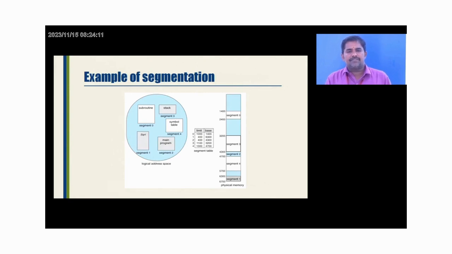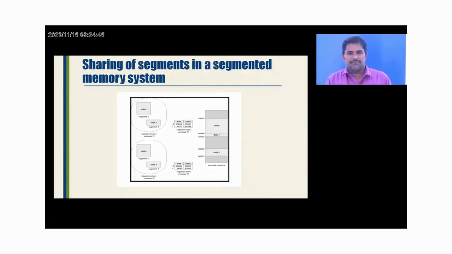Right? Here in an example of segmentation, you can easily see a number of things. We focus on limit and base. Say for example, in the segment table, we consider segment 0. For segment 0, the starting address, that is the base address, is 1400. We have a limit of 1000, so 1000 lines of instruction or 1000 addresses you may take. 1400 plus 1000 is 2400. So that is the region of segment 0. Likewise, you can compare all the other remaining base values with the limit.